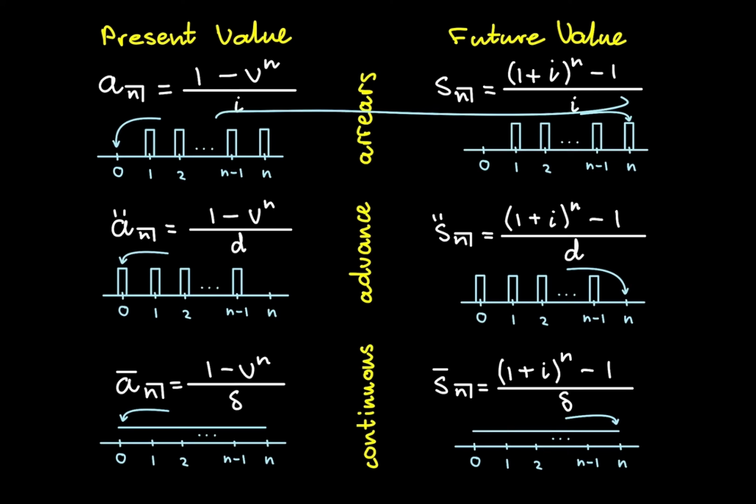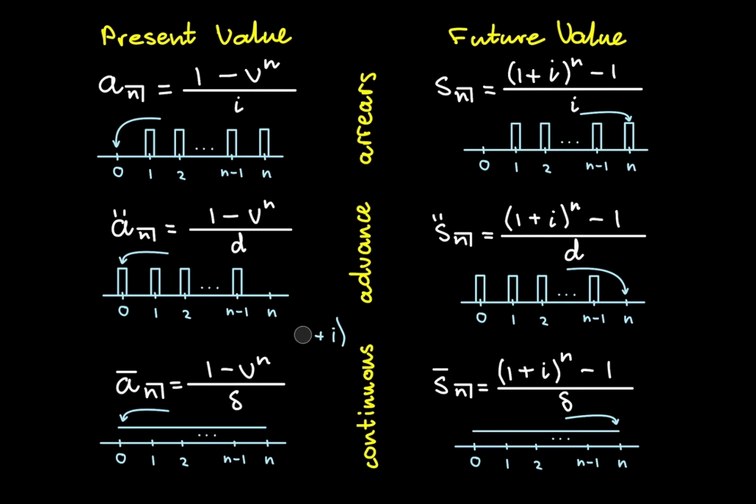Now, both annuities in arrears, present and future value ones, have i in the denominator. This is the effective rate of interest in that time period. Now, the annuities in advance have d in the denominator, and d represents 1 minus v, or 1 minus the discounting factor, once again when v is (1 plus i) to the negative 1. Now, the continuously payable annuities have delta in the denominator, and delta is the force of interest. And you can calculate delta by the natural log of 1 plus i. And the reason that's so is because 1 plus i is equal to e to the power of delta. So therefore, delta will be equal to the natural log of 1 plus i.